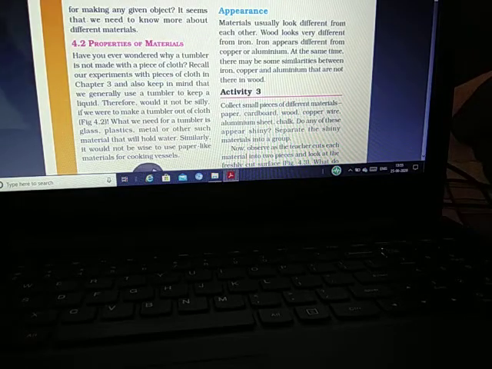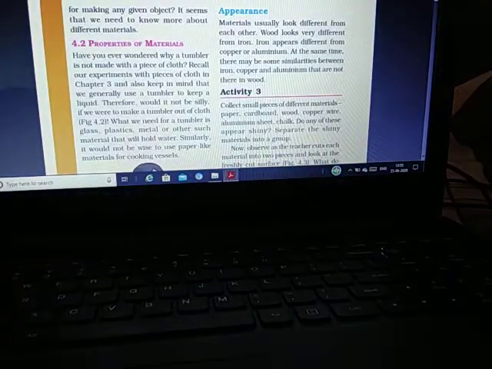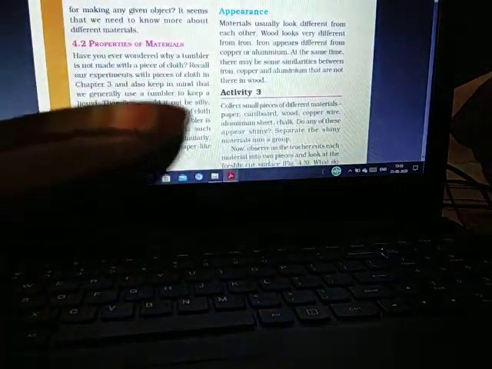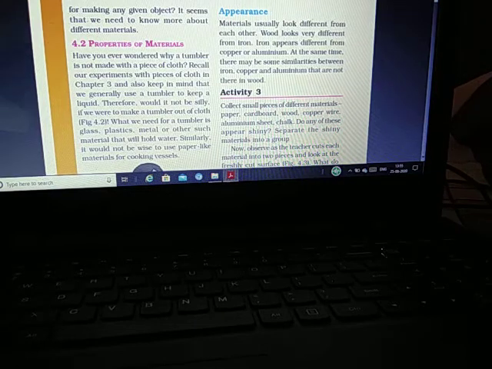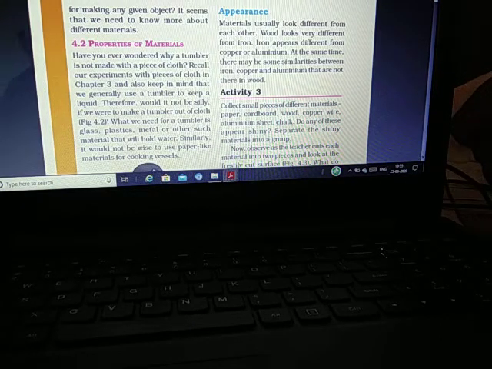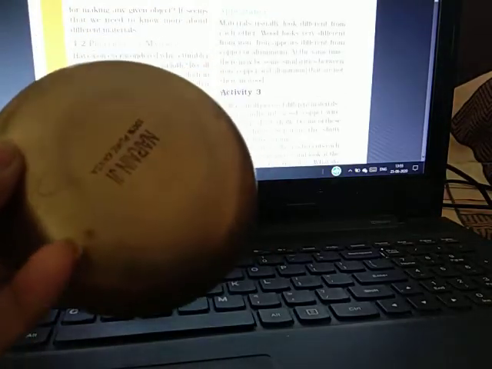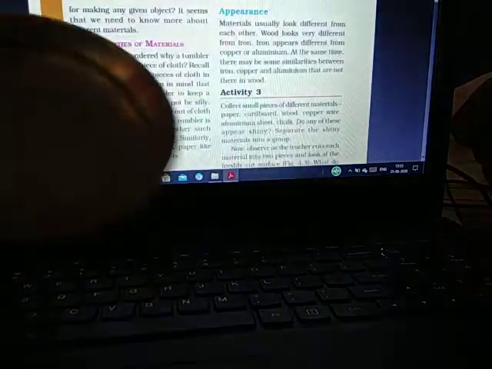This saucepan is made with the material aluminium, and this plate, you can clearly see, is made with copper. Both objects are different from each other because the materials used for making them are different. In this there is copper, so it is yellow or brown in color, and in this aluminium has been used, so it is white in color.